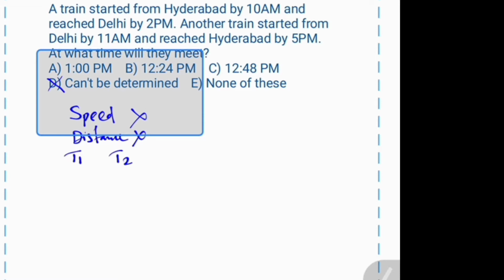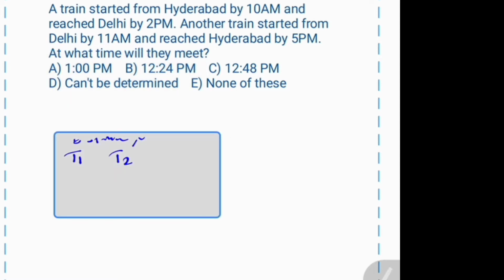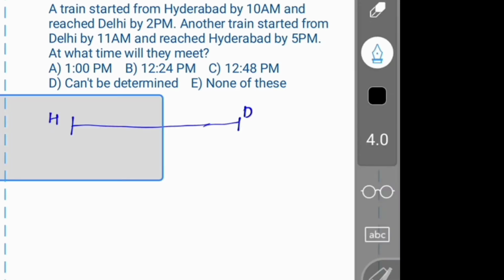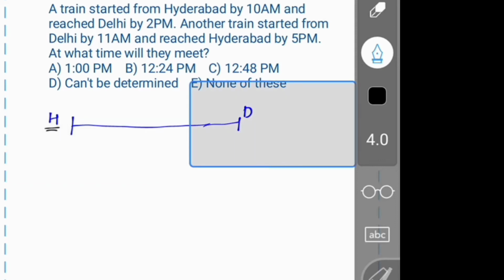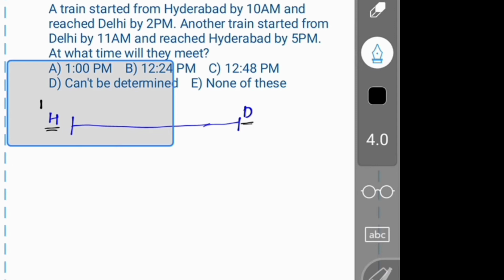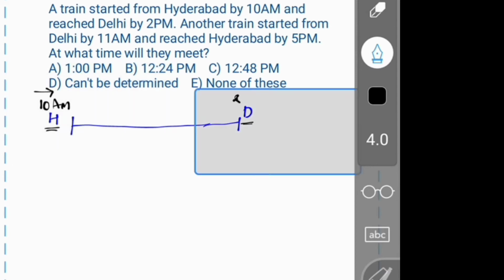between the two trains is not given, the distance is equal. That means the distance from Hyderabad to Delhi and Delhi to Hyderabad are both equal. So we can solve the question with this. Let us enter the given data. Here Hyderabad, Delhi. First train from Hyderabad to Delhi started by 10 am, ended by 2 pm.